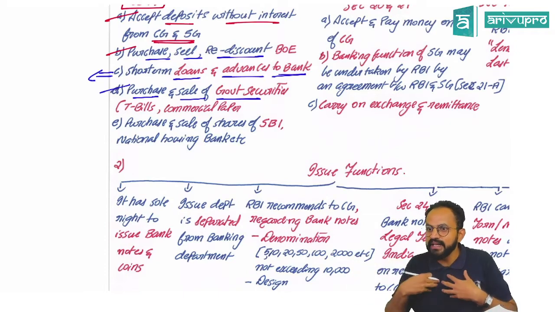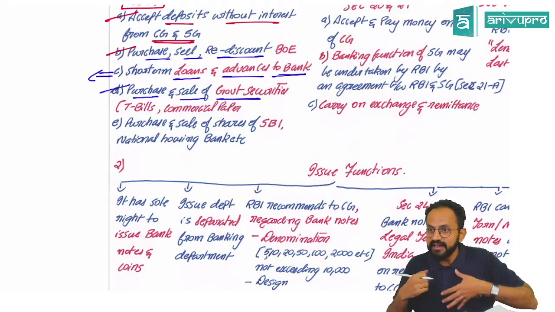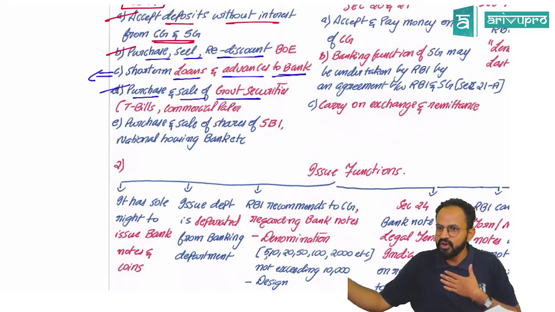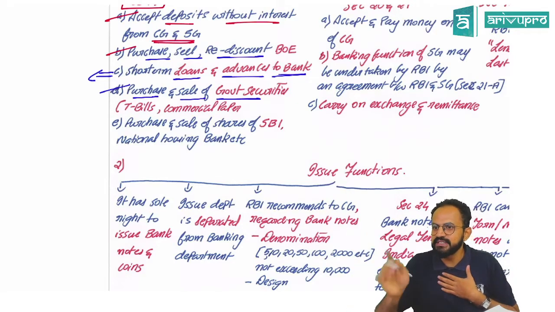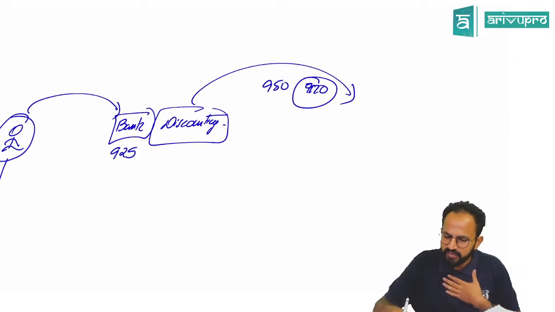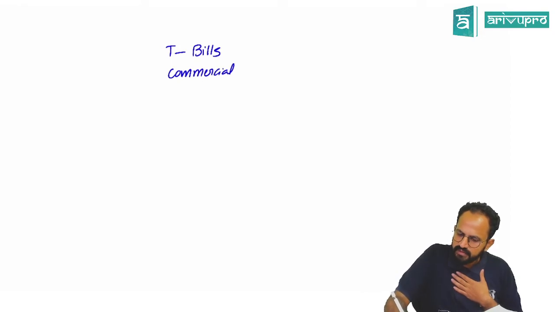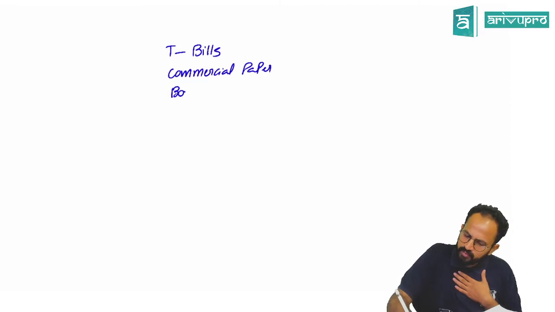So RBI will raise money for the central government through these instruments called government securities. Very popular examples are treasury bills, commercial papers, zero coupon bonds, or what are popularly called bonds.